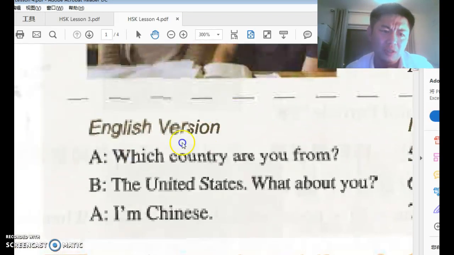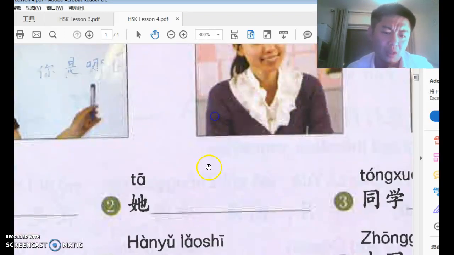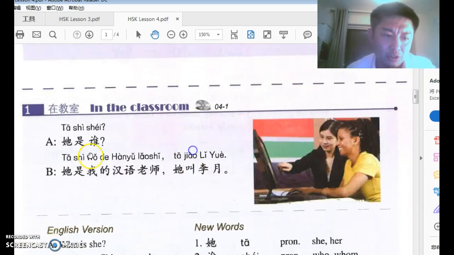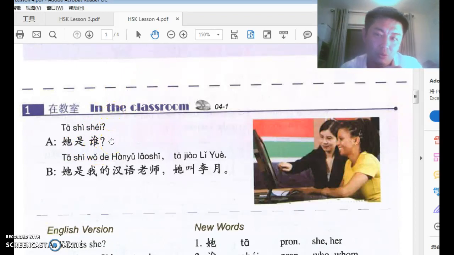In this sentence, 他是谁? Right? 谁 is here to replace the name 李月. 他是李月. So 李月 is gone, replaced by 谁. So 他是谁. That's the rule. The WH word who or which or what is there to replace the information you're demanding.